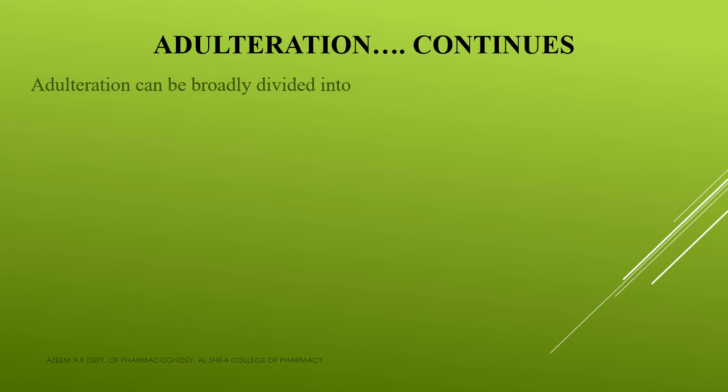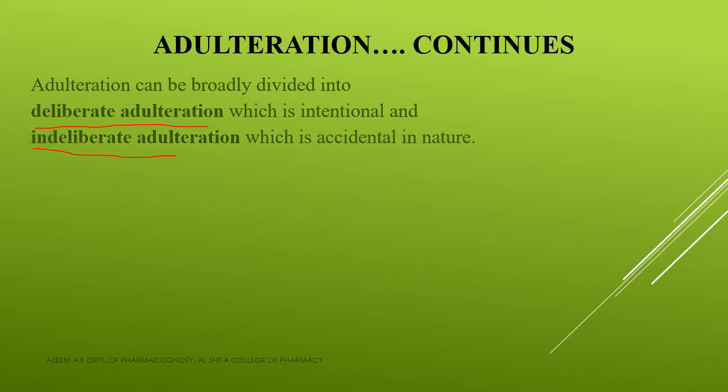So here adulteration can be broadly divided into two types. Adulteration can be primarily divided into two types. The first one is deliberate adulteration and the second one is indeliberate adulteration. Deliberate adulteration is an intentional one, that is, the adulteration is done purposely. That is known as deliberate adulteration, whereas indeliberate adulteration is accidental in nature. This type of adulteration may happen at the collection stage or during the processing stage. So we can say that it is an indeliberate adulteration and that is accidental in nature.